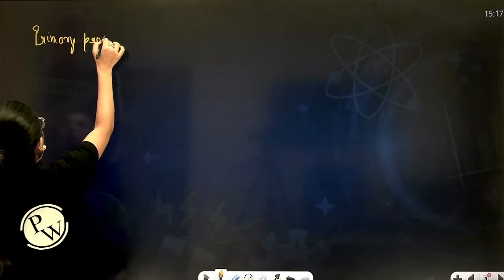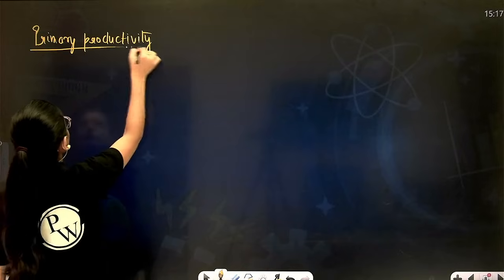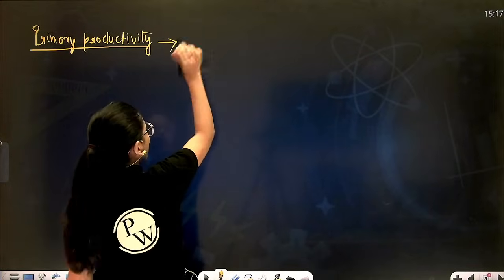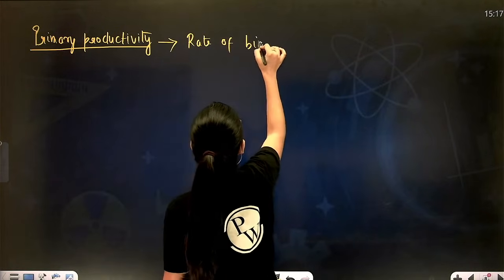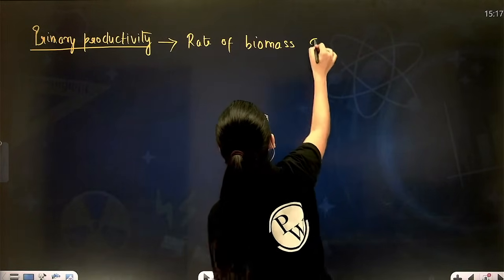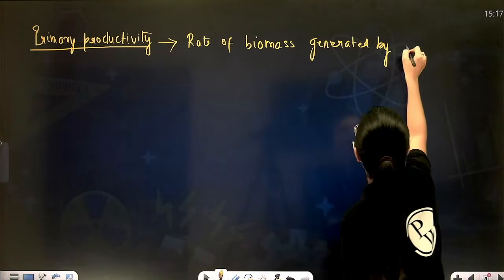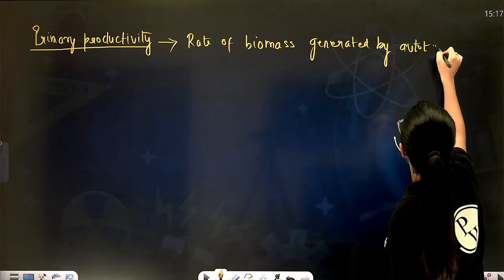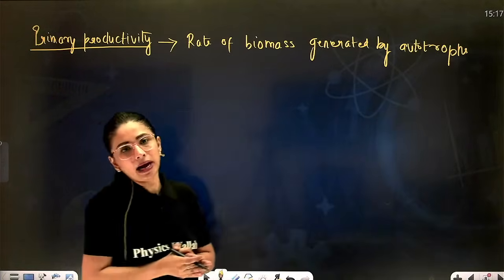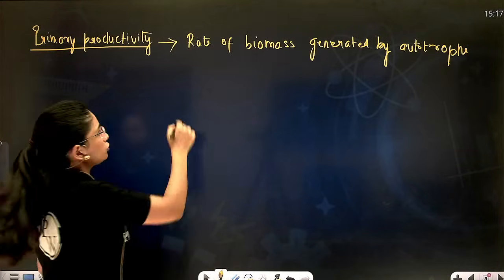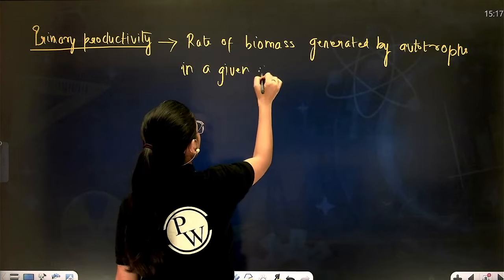Simply you specify the range of the time also. Primary productivity simply means the rate of biomass generated by autotrophs in a given area in a given time.